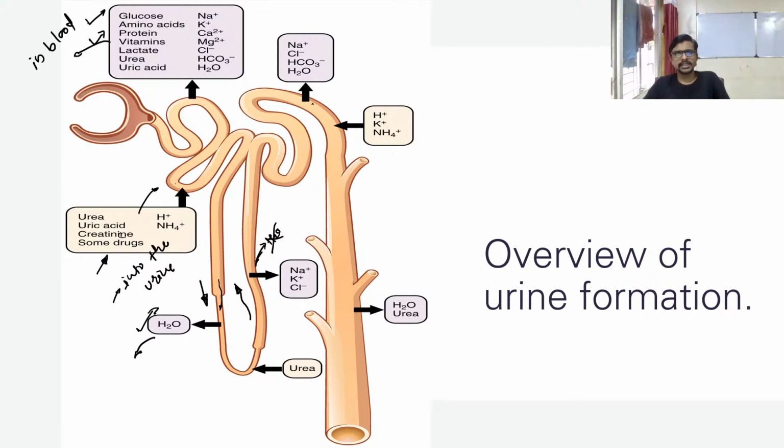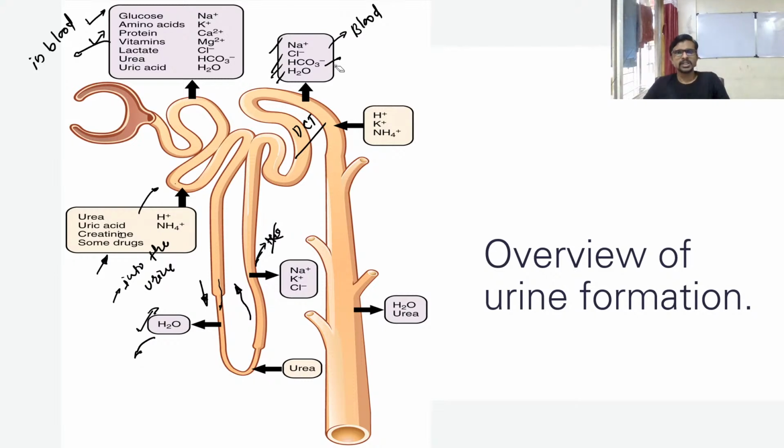Okay, now let's see guys, in DCT we have DCT here. So in DCT, the materials absorbed into the blood are sodium, chlorine, HCO3 and H2O. So HCO3 is conditional, depending upon things, if it is more or less.